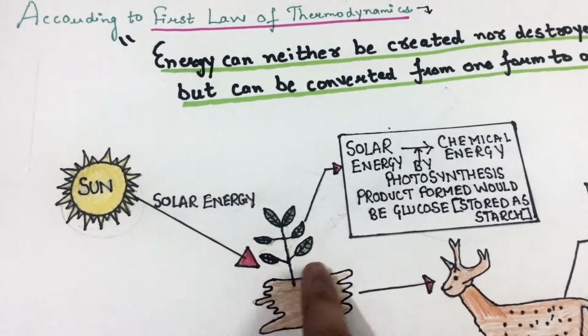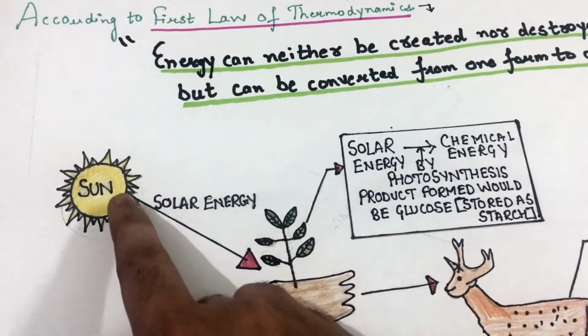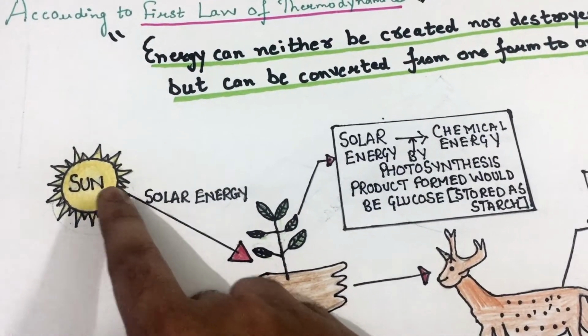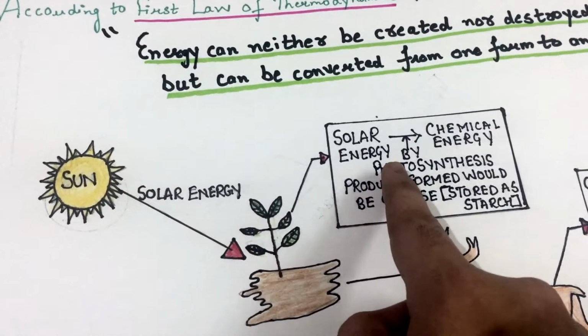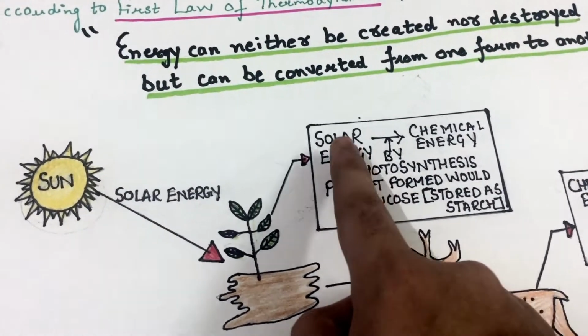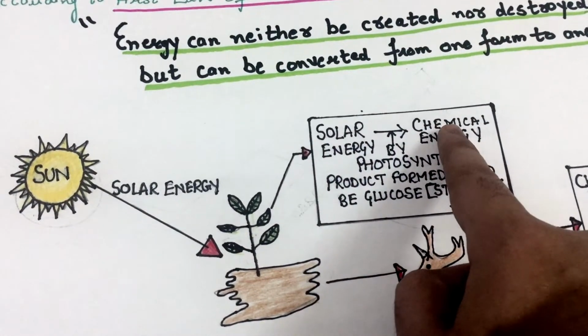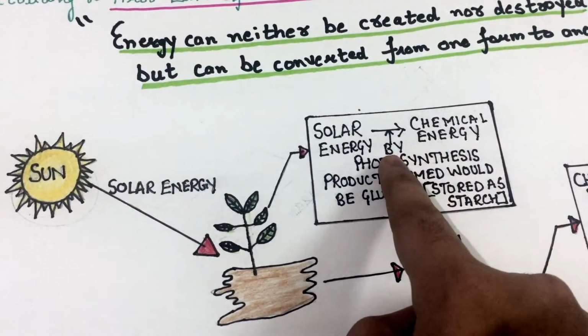We know that green plants manufacture their food with the help of sunlight, and this happens by a process called photosynthesis. So, in photosynthesis, solar energy is being converted into chemical energy. What is happening in photosynthesis?